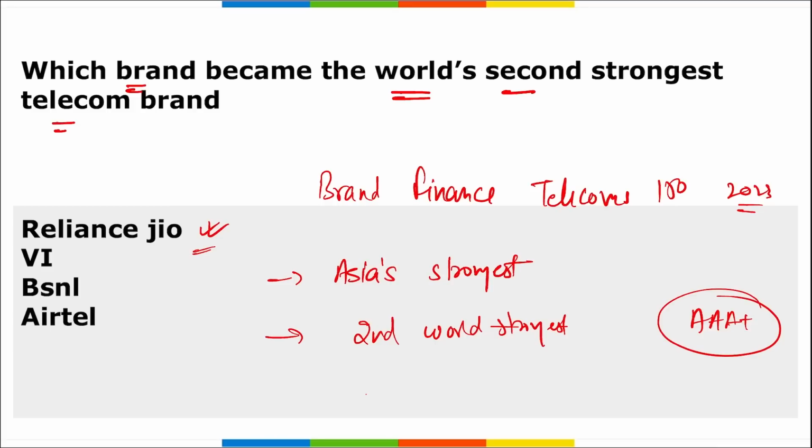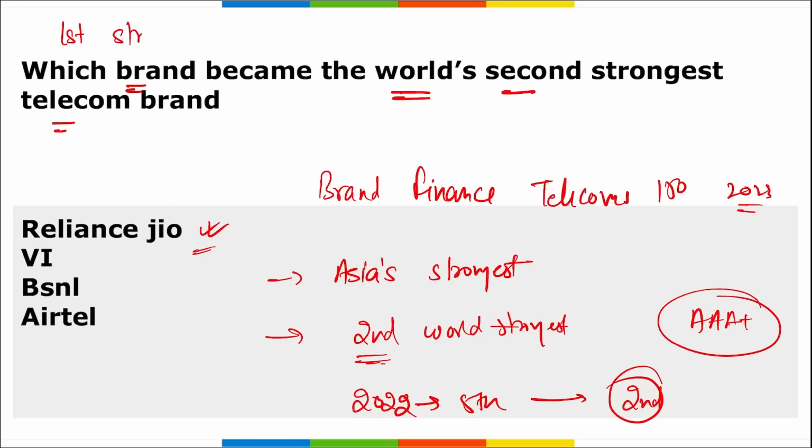All right, earlier in 2022, Reliance Jio was at the 5th position. Now they have climbed up to the 2nd position in this particular ranking. But we saw that this is the world's second strongest brand. The one on the first position is your Swisscom. That is your Swisscom. This is a major telecommunication provider in Switzerland and it has emerged as the world's strongest